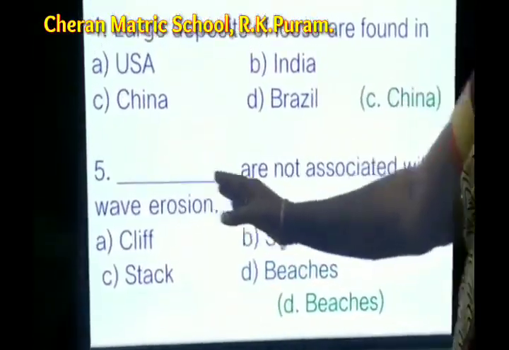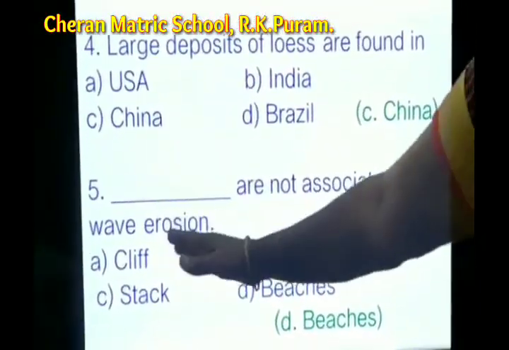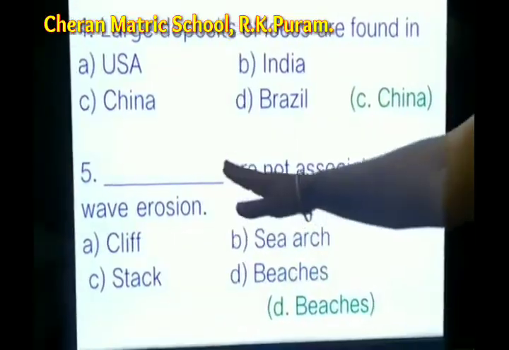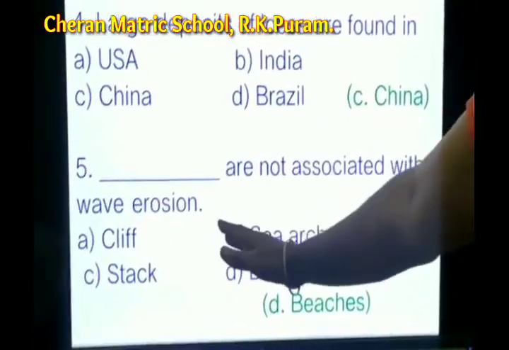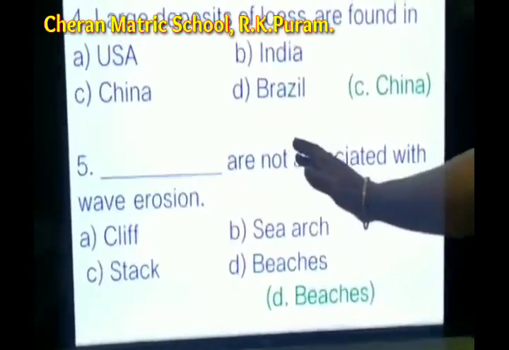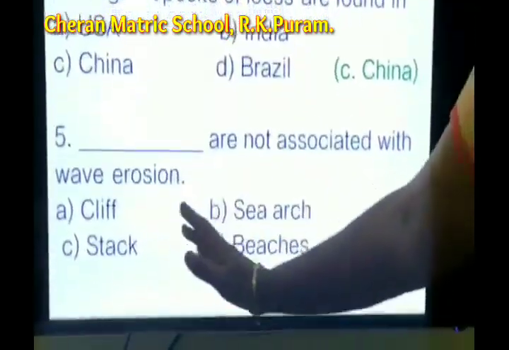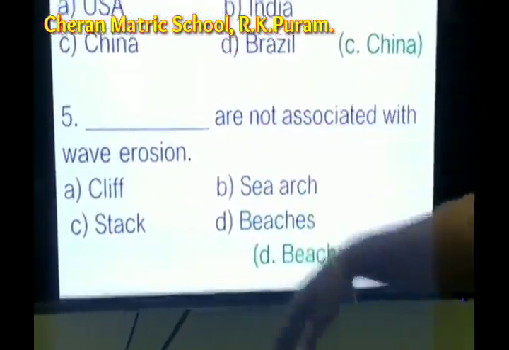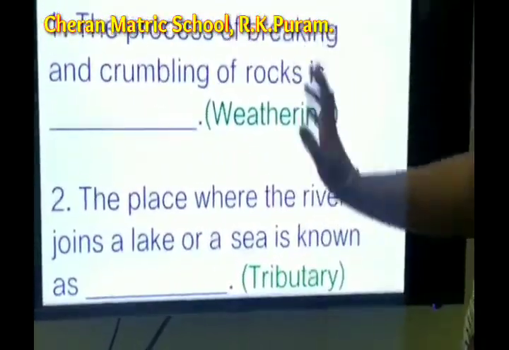The next one is, dash are not associated with wave erosion. The beaches are not associated with wave erosion because the beaches are associated with the wave deposition, isn't it? Yes. Next, the fill in the blanks.